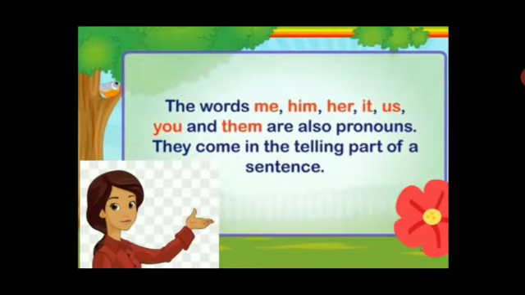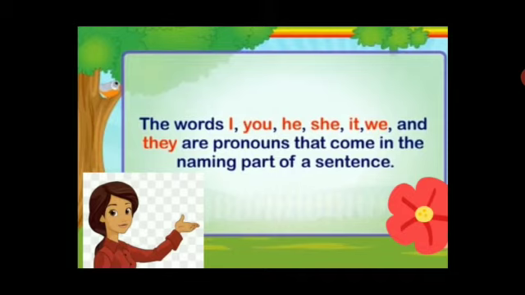The words me, him, her, it, us, you and them are pronouns which are used in the telling part of the sentence, which is the second part of a sentence. We have discussed this in our previous lesson. But the words which are I, you, he, she, it, we and they are pronouns which are used only in the naming part of the sentence. So you have to just remember this thing, that the pronouns are used in both the parts of sentences.